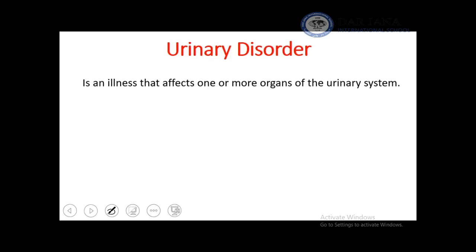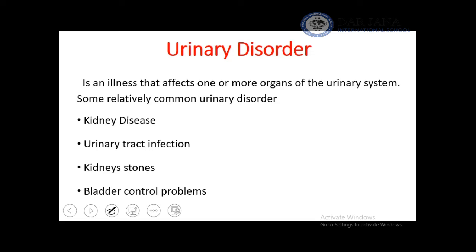What is urinary disorder? Urinary disorder is an illness that affects one or more organs of urinary system. It is related to kidney that causes kidney disease. It can lead to urinary tract infection, and problems in bladder at the level of control of urination.